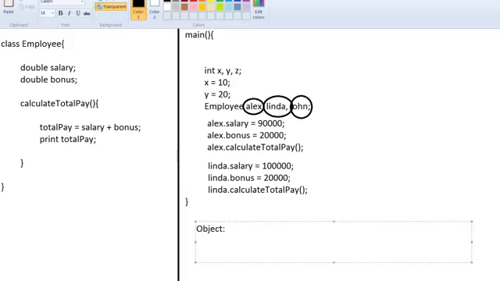Since Linda is a type of employee, that means Linda has a copy of Employee. That means Linda will have her own salary, her own bonus, and her own calculate total pay method. So an object can be defined as a copy of a class, and some people even call it an instance of a class. So if that is the case, what is a class? A class is a template for an object.